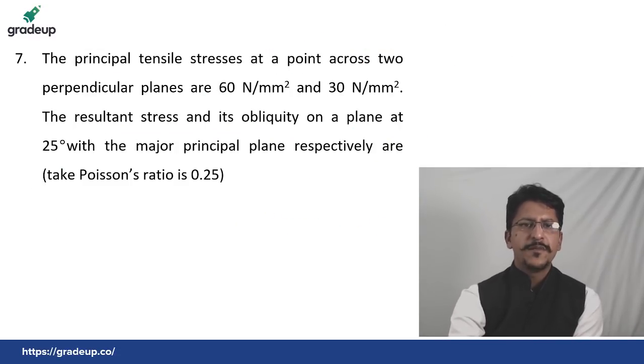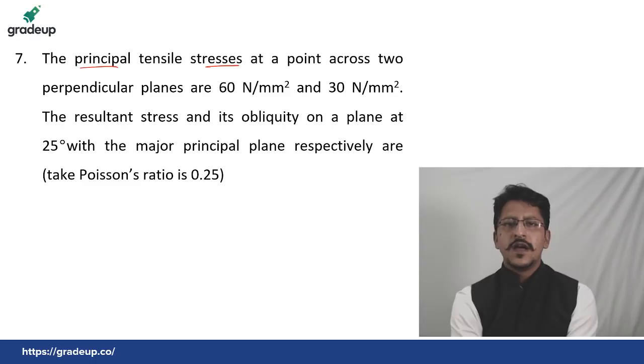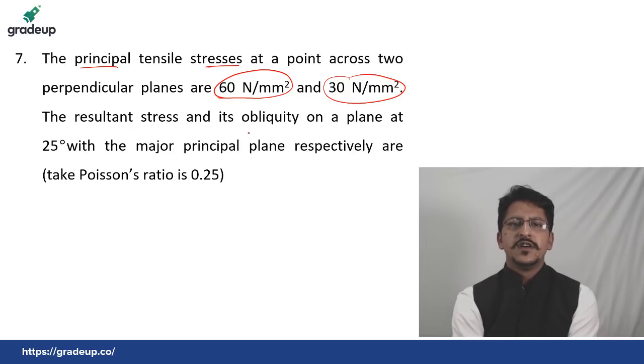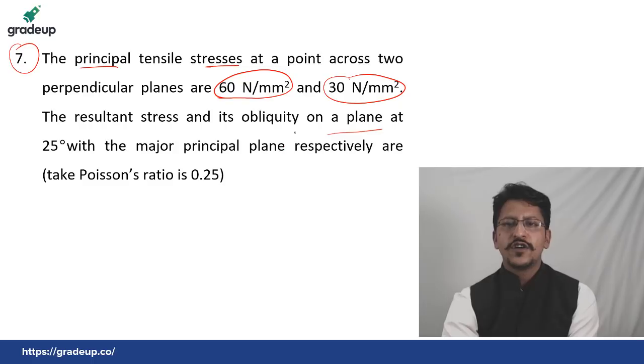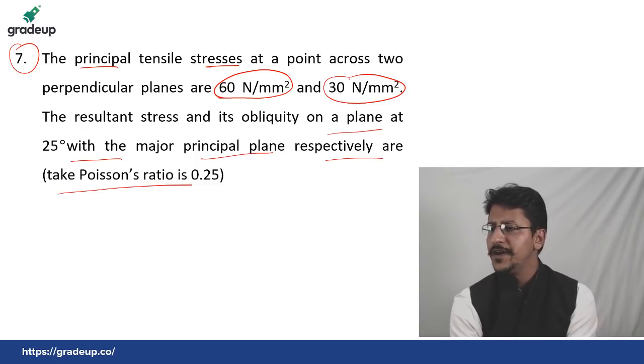Last question is from the topic of principal stresses. Let me read it. The principal tensile stresses at a point across two perpendicular planes are 60 Newton per mm square and 30 Newton per mm square. The resultant stress and its obliquity on a plane at 25 degree with the major principal plane respectively are. Take Poisson ratio as 0.25. I am giving you 2 minutes.